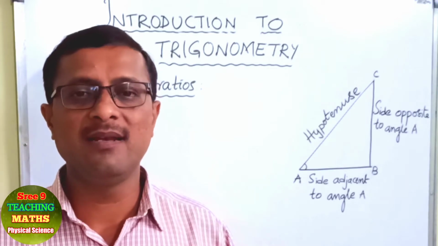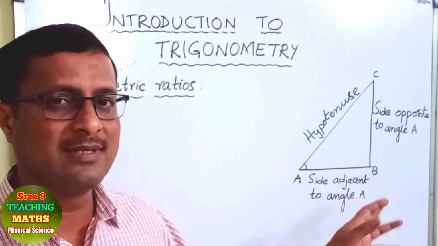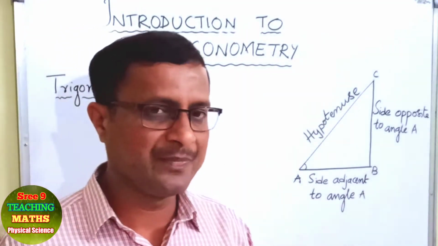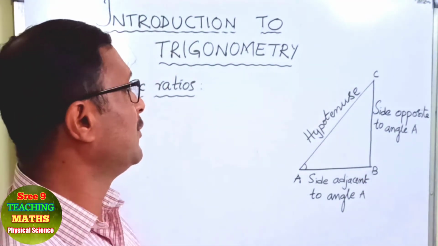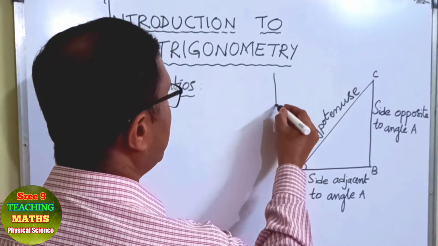The angle which we talk about here is a right angle. A simple example I'll tell you here. Suppose you want to find the height of a tower.